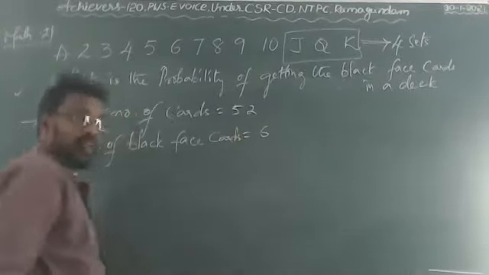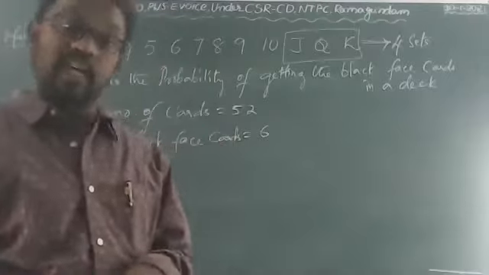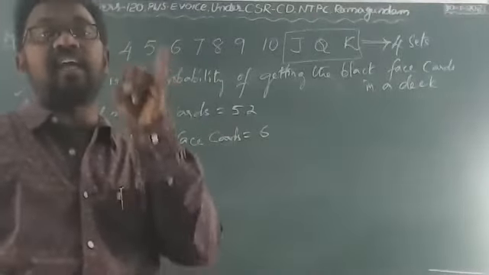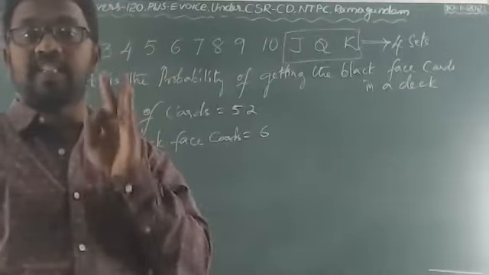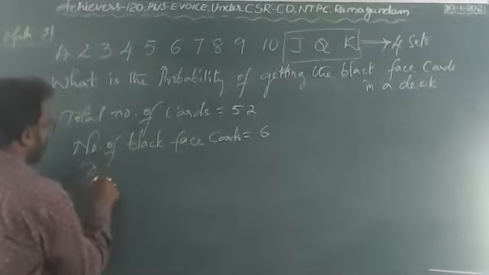How many? In one set, 3 will be there. 3 into 2, 6 black face cards. Face cards are Jack, Queen, and King, in spades and clubs. Now, the probability formula.